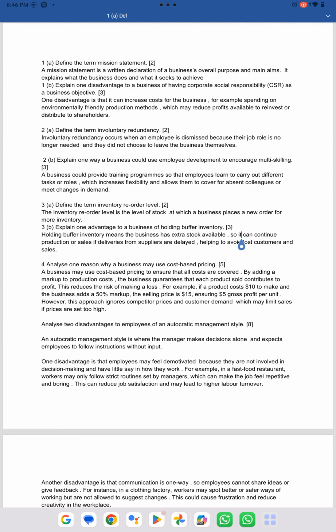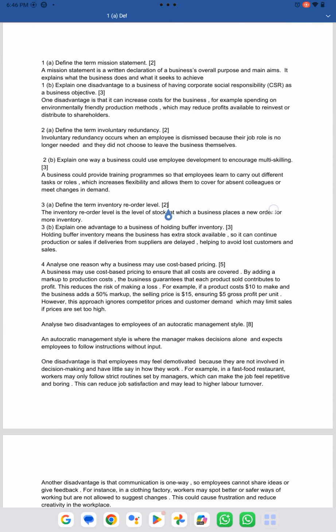The next question is a three-marker, where we need to explain one disadvantage to a business of having CSR as a business objective. Here we have to write the knowledge, apply the answer, and also analyze. One disadvantage is that it can increase the cost for the business. So we just write the knowledge. For example, spending on environmentally friendly production methods. This is the application, and then how it will affect the business: it may reduce profits available to reinvest or distribute to the shareholders. This is how we explain the disadvantage.